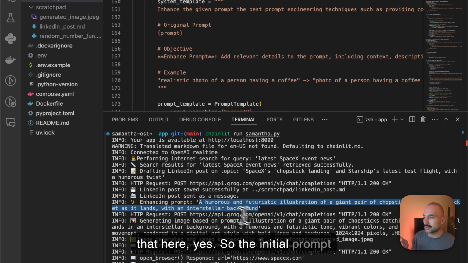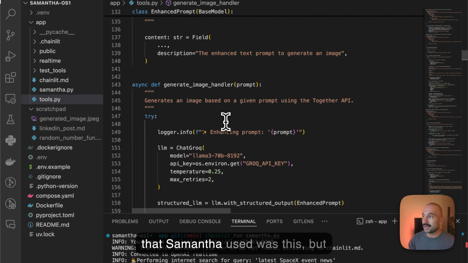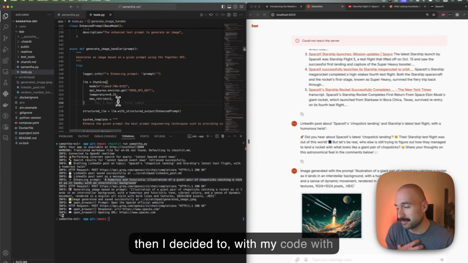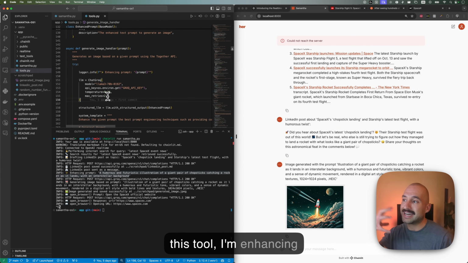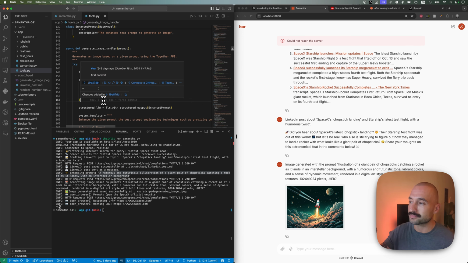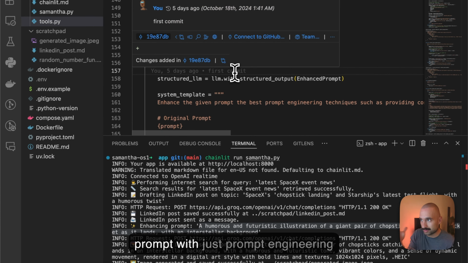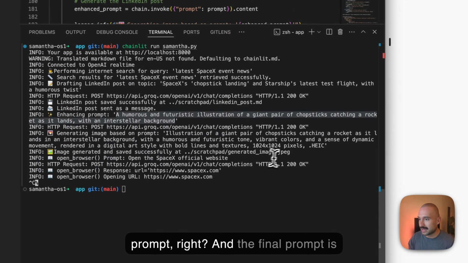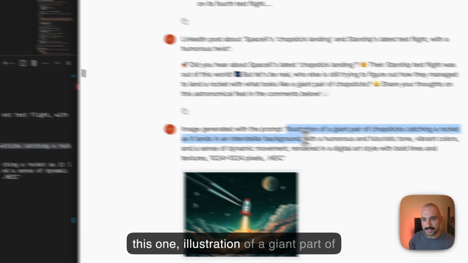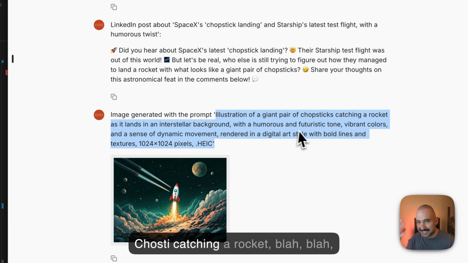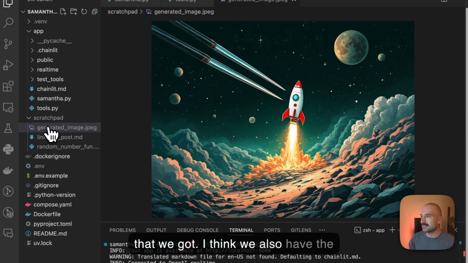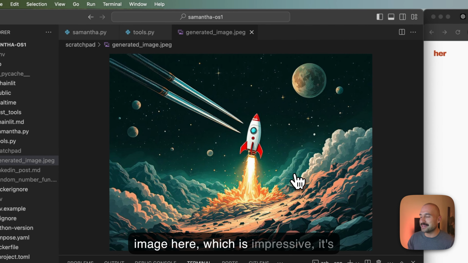The initial prompt that Samantha used was this, but then with my code, with this tool, I'm enhancing this prompt with just prompt engineering techniques so that I have a better prompt, right? And the final prompt is this one: illustration of a giant pair of chopsticks catching a rocket, and so on. And this is the image that we got. I think we also have the image here, which is impressive.